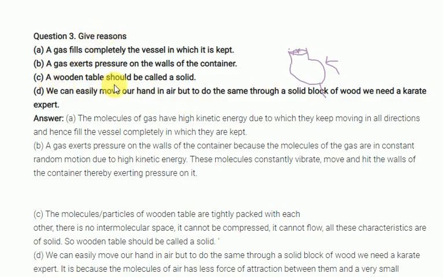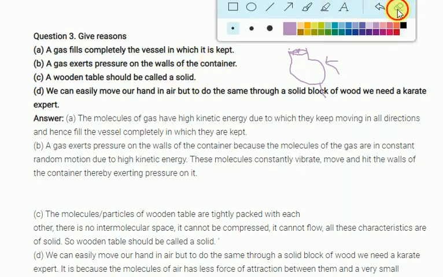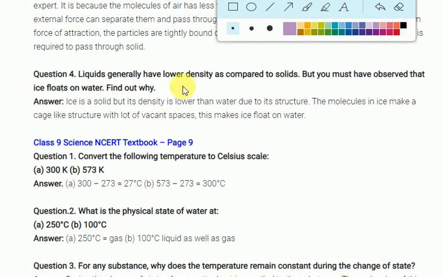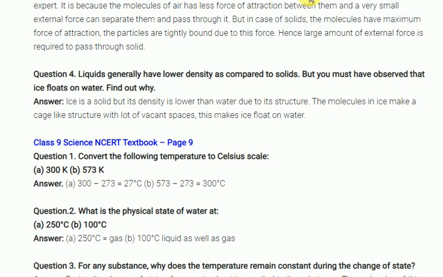Next one is: a wooden table, should it be classified as a solid? Yes, it is a solid. Solids have a fixed shape. Next one is: why do we easily move our hands in the air? As already discussed, because air molecules have high intermolecular spaces. That's the reason why we are able to move our hand in the air. Clear? Next question.